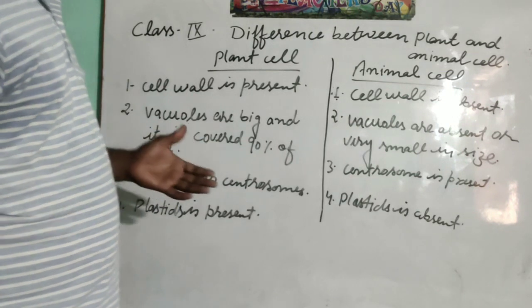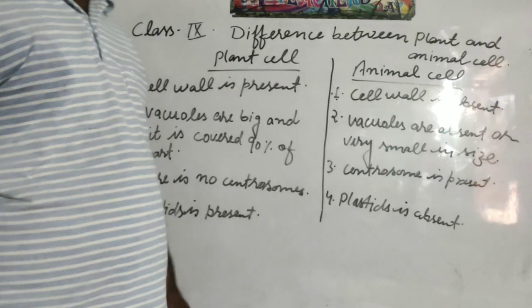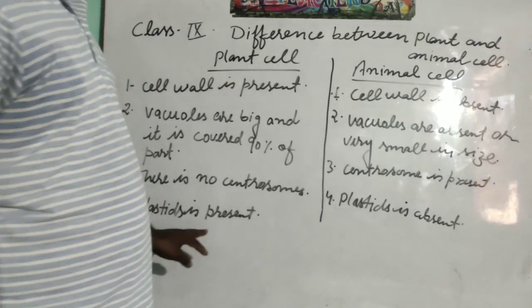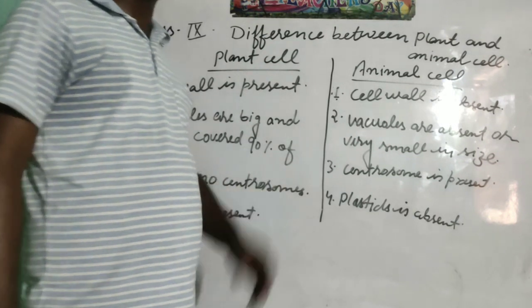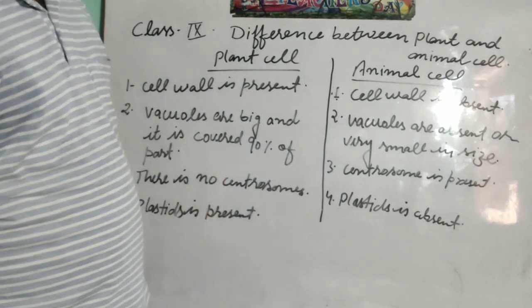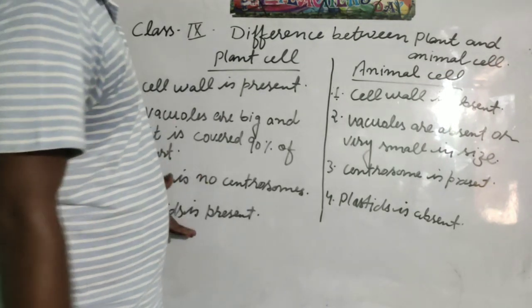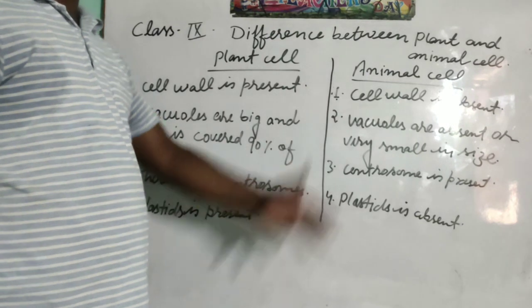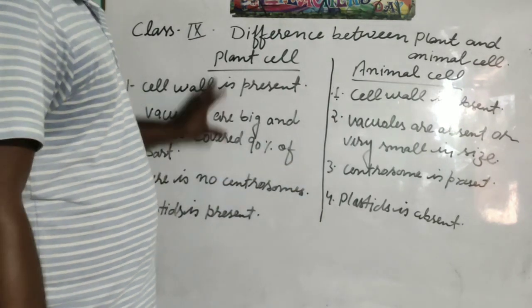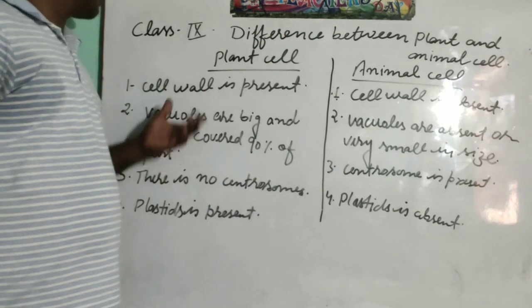You have to differentiate by drawing the plant cell and animal cell. You have to draw the structure of plant cell and animal cell. It is given in your book and you will draw it properly. If there is any problem, you can contact me. These are the main differences. There are many differences, but these are the main ones given in your syllabus.